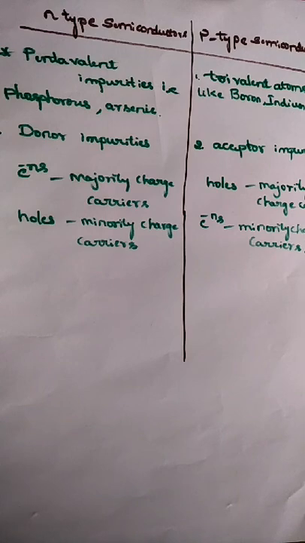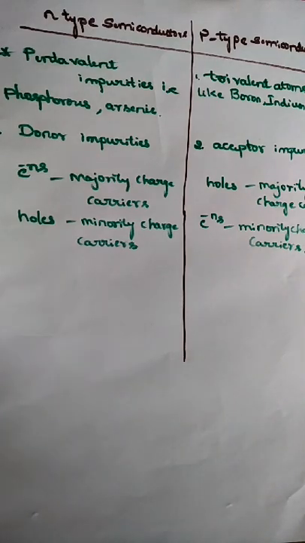So why? Because it is obvious, no? If you are adding a pentavalent impurity, there is a free electron. So there is a formation of one free electron. In P-type semiconductor, there is a formation of one vacant space. That vacant space we call a hole. So therefore in P type, holes are majority charge carriers.